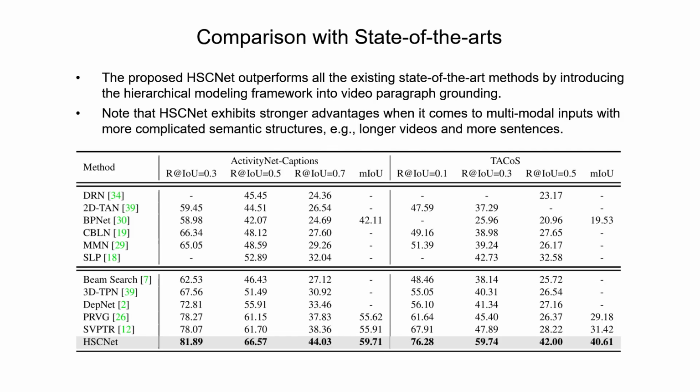We compare the performance of HSCNet with the state-of-the-art grounding methods. It can be seen that HSCNet significantly outperforms all the competitors. Specifically, we observe that our hierarchical model is more advantageous in the TACoS dataset, which is featured by its longer videos and denser sentences in the paragraph.